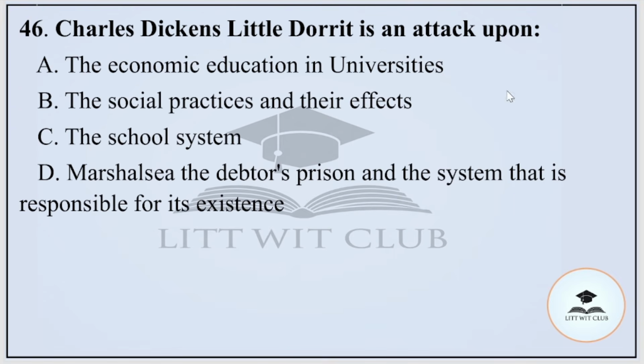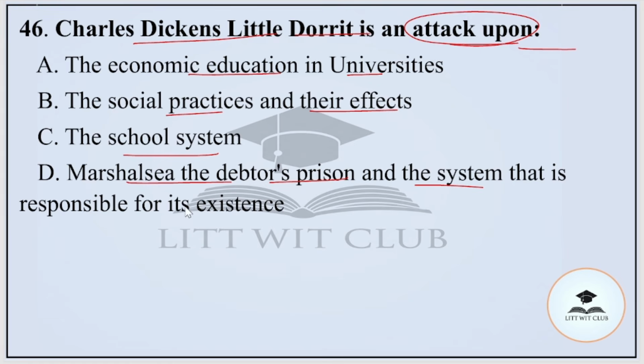Question number 46. Charles Dickens' Little Dorrit is an attack upon the economic education in universities, the social practices and their effects, the school system, or D, Marshalsea, the debtors' prison and the system that is responsible for its existence.